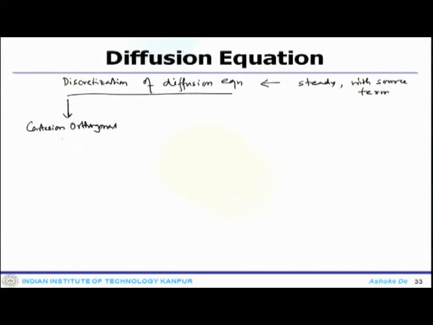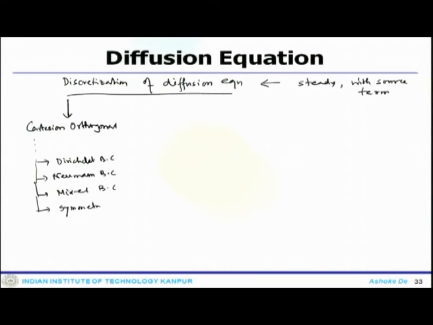Then, while talking about the Cartesian orthogonal system, we talked about the implementation of the Dirichlet boundary condition, Neumann boundary condition, mixed boundary condition, and symmetry boundary condition.